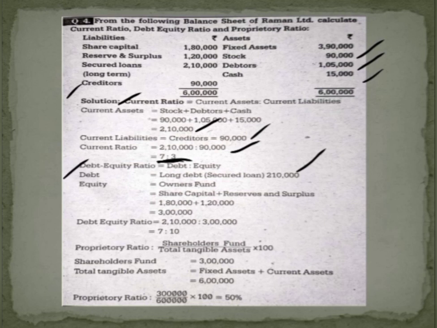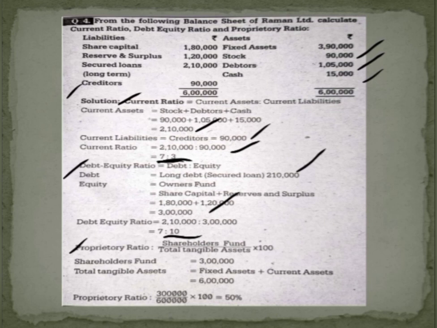So it is the total of share capital plus reserves and surplus. They have not given any other amount to be added to the capital, or any fictitious assets. It is only share capital plus reserves and surplus, you get 3 lakh. Now when you're calculating debt equity ratio, debt is to equity, so 2,10,000 is to 3 lakh, so you get the answer 7:10.